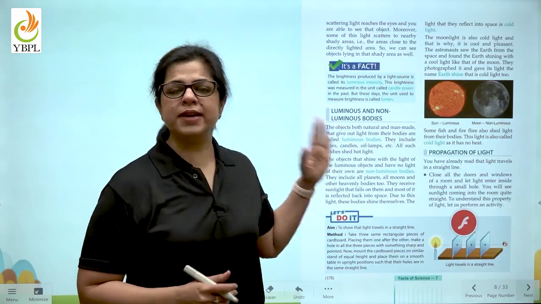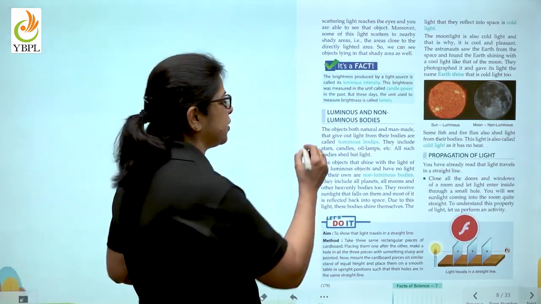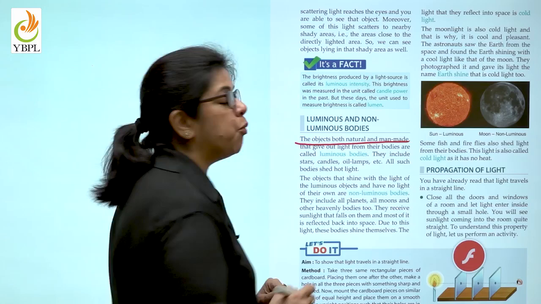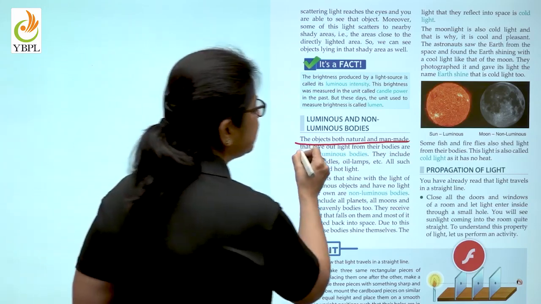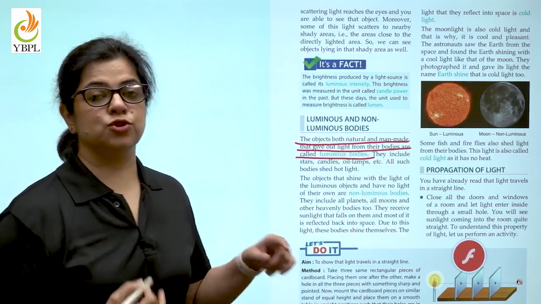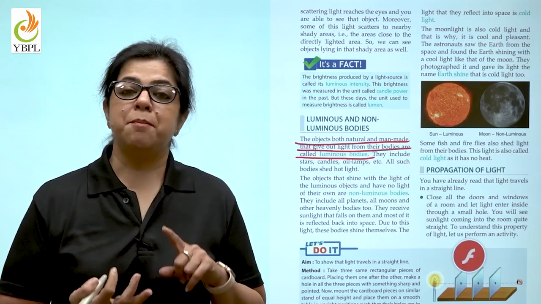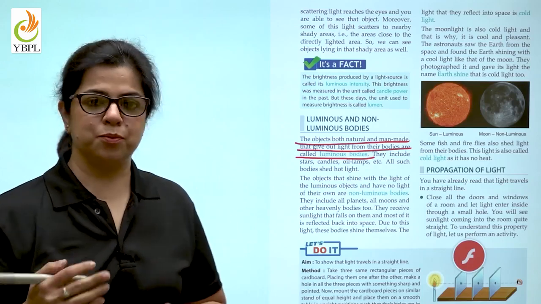So children, based on these, we can also say that there are two kinds of objects around us. The objects, both natural and man-made, that have light of their own are known as luminous bodies. So sun is a luminous body, a matchstick is a luminous body, a candle is also a luminous body.